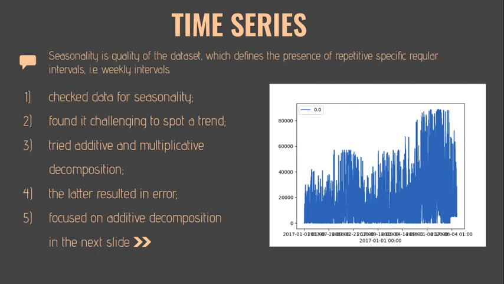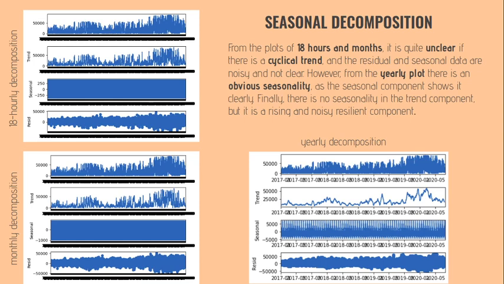For that purpose, we attempted to decompose additively and multiplicatively. Unfortunately, multiplicative decomposition resulted in failure, and we decided to proceed with the former one. From the graphs that you see on this slide, it can be said that we tried to decompose by 18 hours, monthly, and yearly. However, as a result, the first two showed us noisy and unclear data, furthermore, no trend. Nonetheless, the yearly one shows obvious seasonality due to the general and broad extent of gathered data.